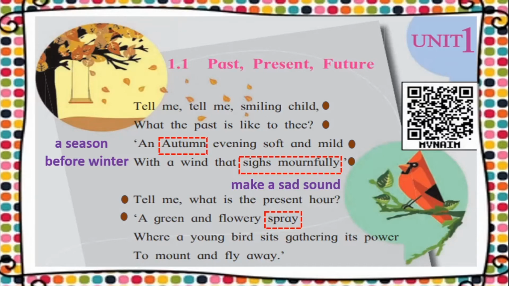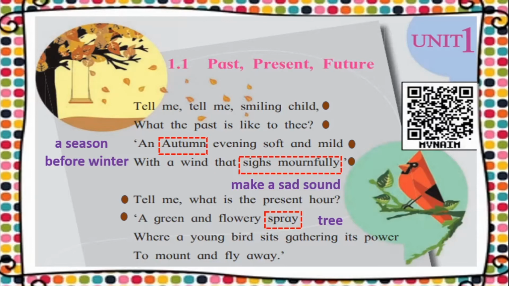Spray can also be used as a noun. In this particular line, spray is a noun, which means a tree which bears flowers. So, green and flowery tree. Instead of saying tree, the poetess has said spray.